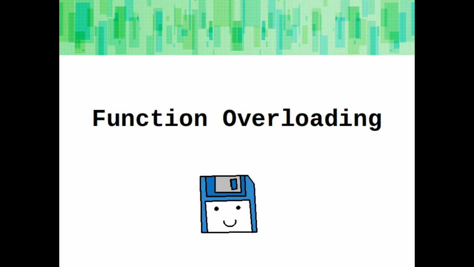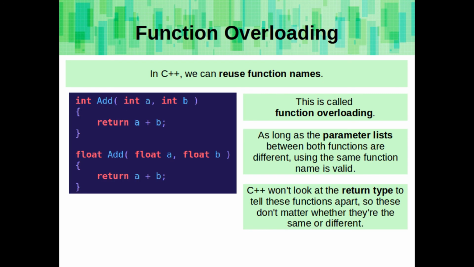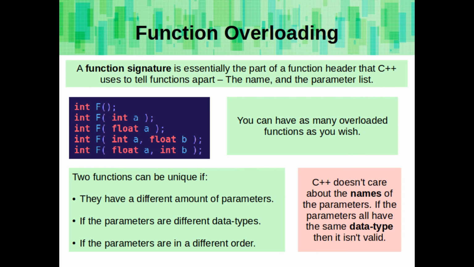Function overloading. In C++, we can reuse function names. This is called function overloading. As long as the parameter lists between both functions are different, using the same function name is valid. C++ won't look at the return type to tell these functions apart, so these don't matter on whether they're same or different. A function signature is essentially the part of the function header that C++ uses to tell functions apart, the name and the parameter list.